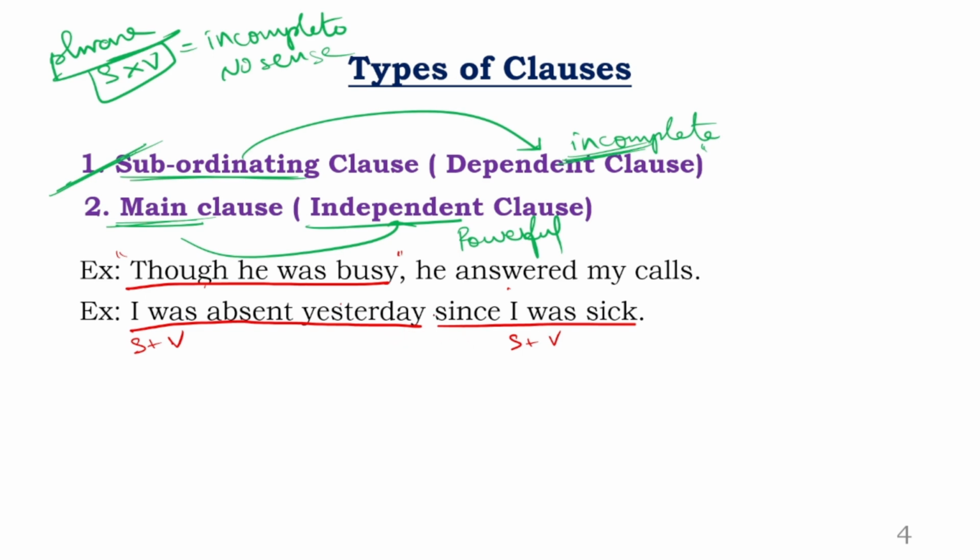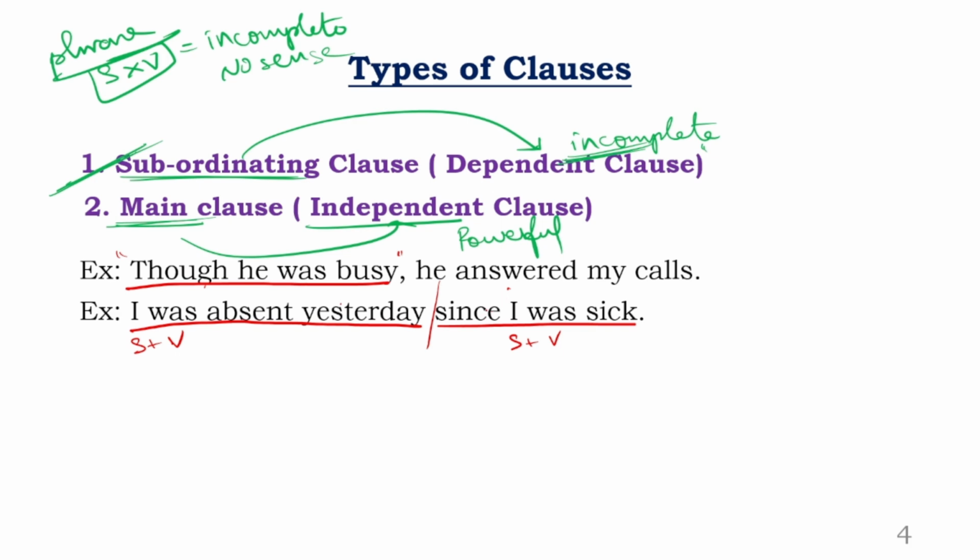But which of these two sentences can stand individually? Look at this. You go to somebody and say, I was absent yesterday. You would say, okay, fine. You come tomorrow, no problem at all. So he would respond to you, right? But when you go to somebody and say, since I was sick, because I was sick, as I was sick, you go to somebody and say, నేను సిగ్గా ఉన్నాను కాబట్టి, so kabatti, what further? He would look at your face. Okay, tell further. Come on, go on.